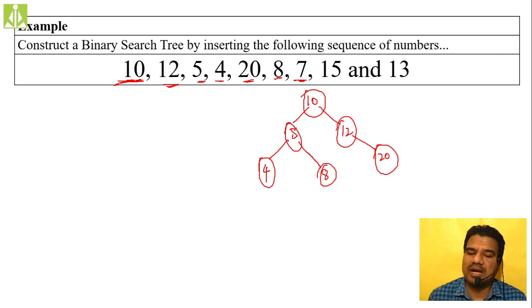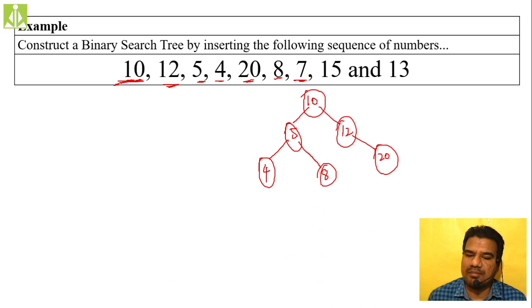Again, we found that 7 is greater than 5. 7 is greater than 5 means in which direction do we have to move? We have to move in the right direction. So we have a node over there, again 8. Come to that node and make that node the root. Again, 8 we are making the root and we are doing the same thing.